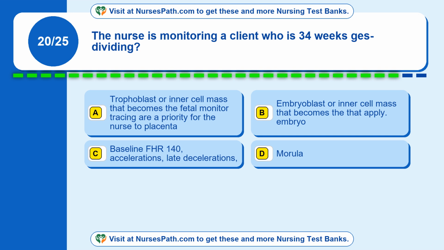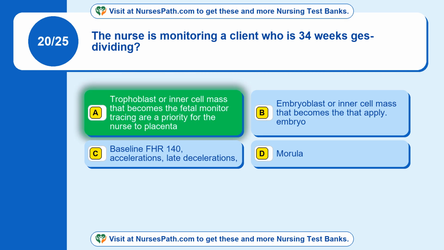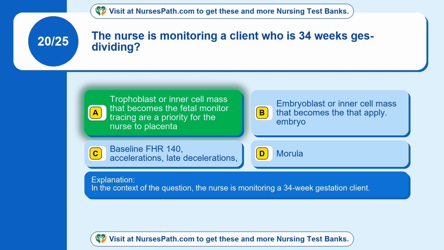Question 20. The nurse is monitoring a client who is 34 weeks. Which of the following fetal monitor tracing findings are a priority for the nurse to report? Select all that apply. Option A, trophoblast or inner cell mass that becomes the placenta. Option B, embryoblast or inner cell mass that becomes the embryo. Option C, baseline FHR 140, accelerations, late decelerations. Option D, morula. The correct answer is option A. In the context of the question, the nurse is monitoring a 34-week gestation client.